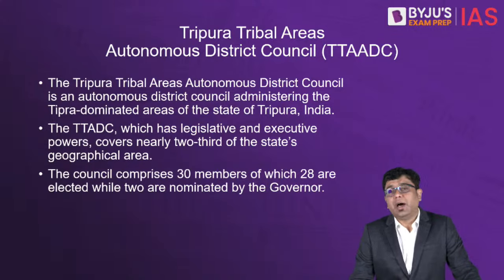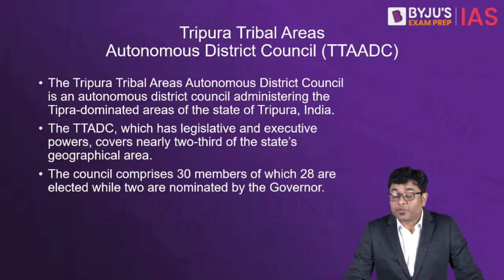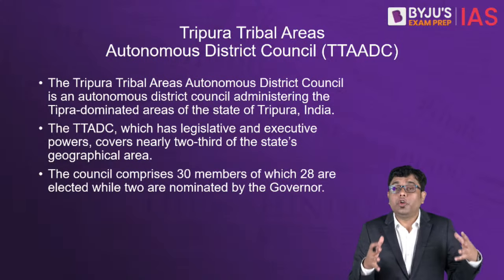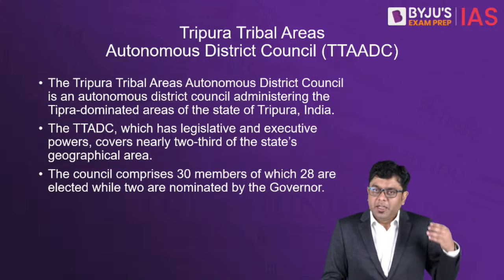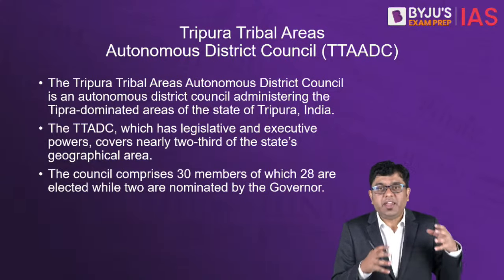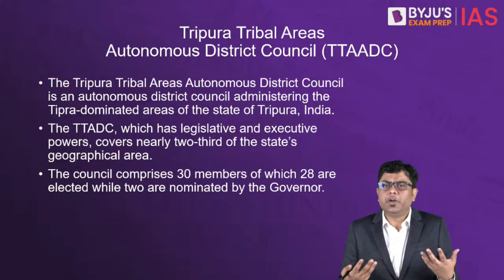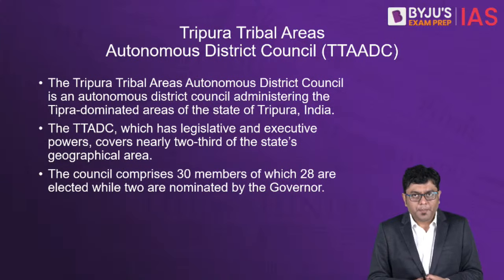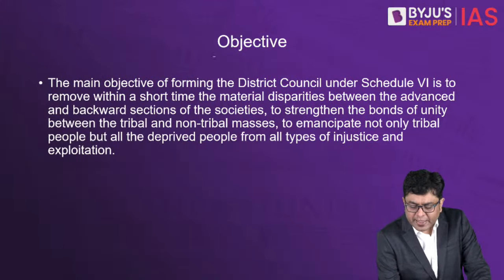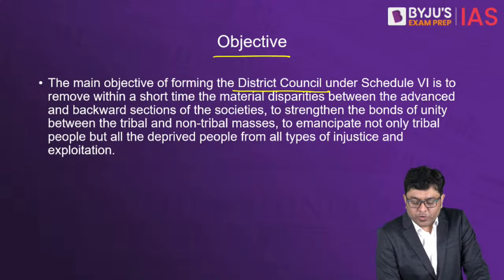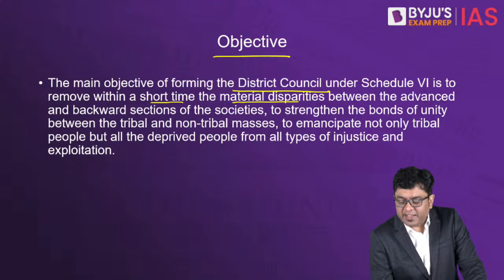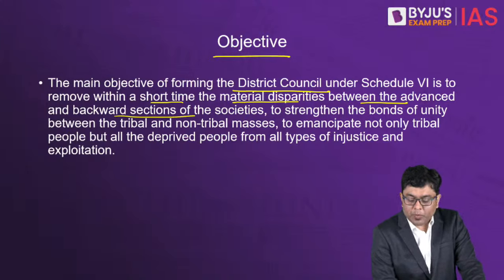Now, here you have to understand that in Tripura, almost 68% of the land comes under the Autonomous District Council. Under Schedule 6 of the Constitution, we have the provision to establish autonomous councils in various states in order to ensure that the local way of living, the local culture, the traditional rights are not infringed upon. So what was the objective? The objective of forming the district council under Schedule 6 is to remove within a short time the material disparities between the advanced and backward sections of the society.